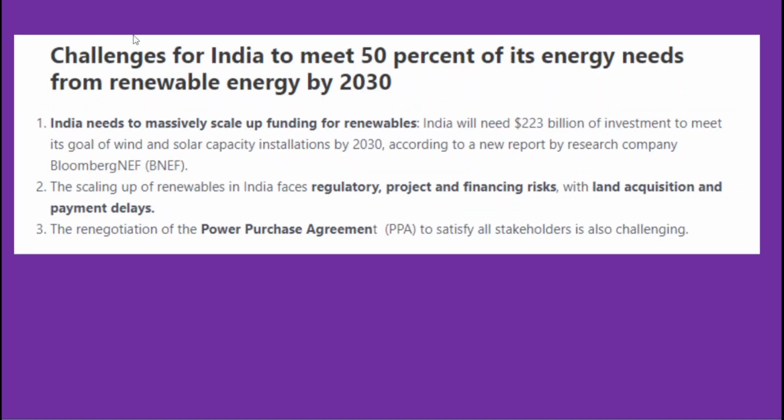Now in this context, we need to understand the challenges as well. So what are the challenges for India to meet 50% of its energy needs from the renewable energy by 2030? So what are the challenges that India is going to face? So the first challenge is that India needs to massively scale up funding for the renewables. For example, we still have financial constraints in order to achieve renewable energy on such a large scale.